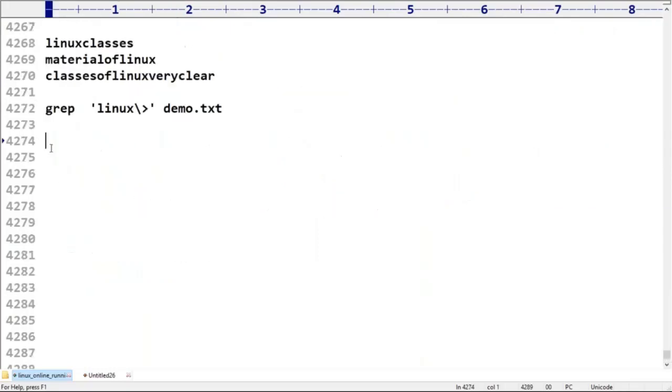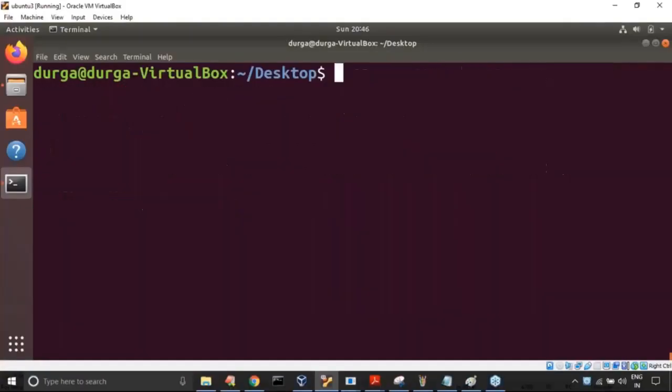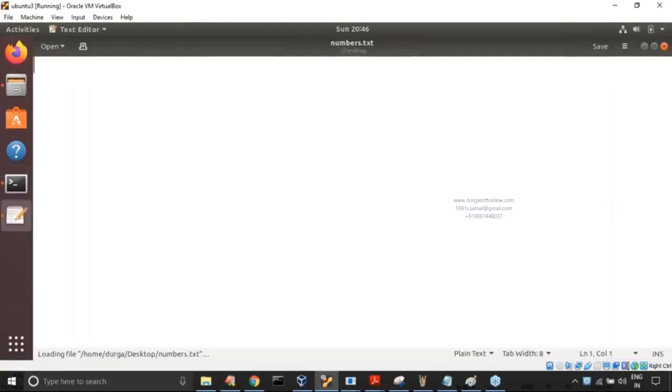Now there is one more example. Have a look once. gedit numbers.txt I'm taking. Now my requirement is: 1 2 3 4, then 1 2 3 4 5 6. Next, 1 2 3 1 2 3 4 5 6 7 8 9. Next, 6 7 5 6 7 5 4 3.